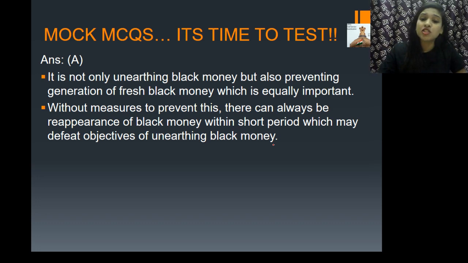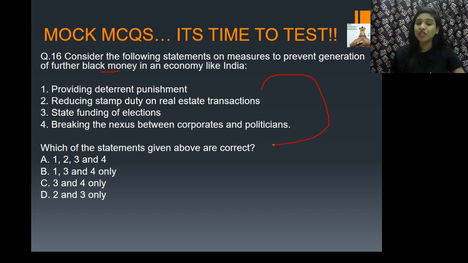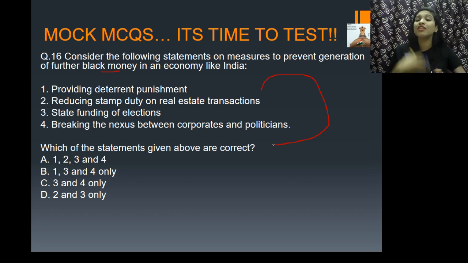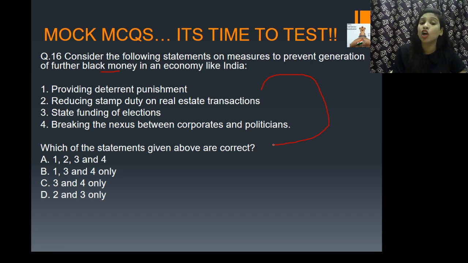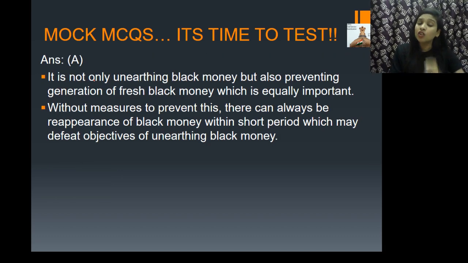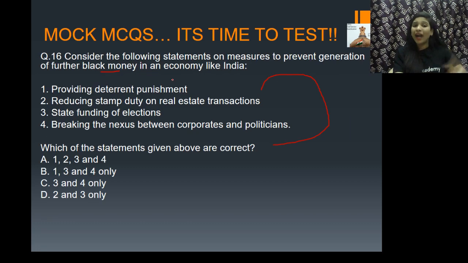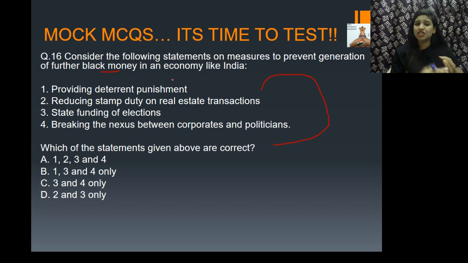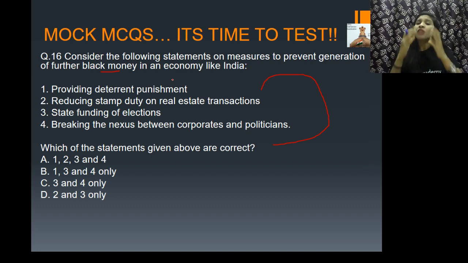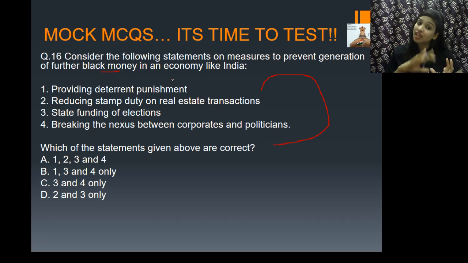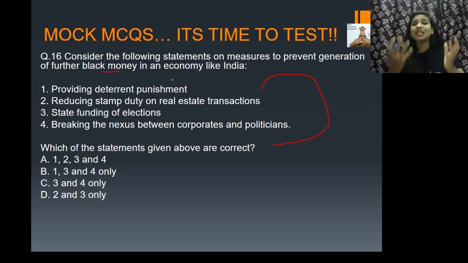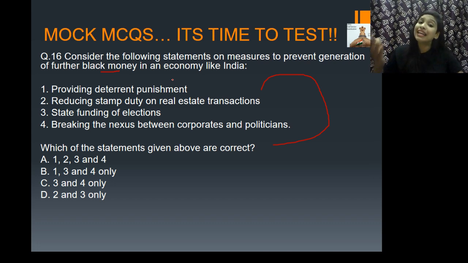Okay. And now if you see, all the 4 measures mentioned in the question are literally measures to prevent the further generation of black money in a developing economy like India. If you see, it is not only with reference to unearthing or reducing black money, guys, but it's also preventing the generation of fresh black money, which is equally important. Be it providing deterrent punishments or state funding of elections or breaking the nexus between corporates and politicians, these are measures to prevent generation of further black money. We know that a country like India has too much black money, and that is why it leads to something called a parallel economy, right?